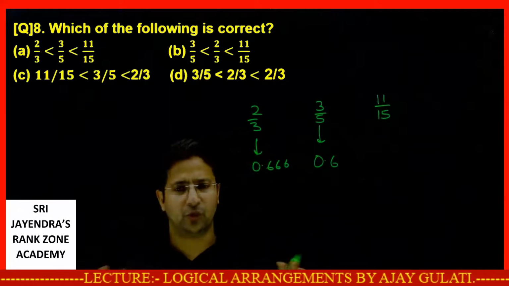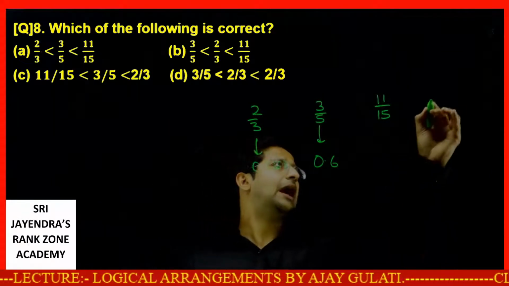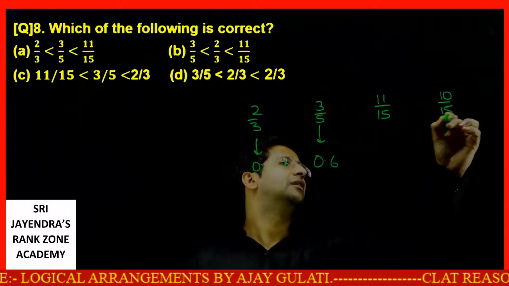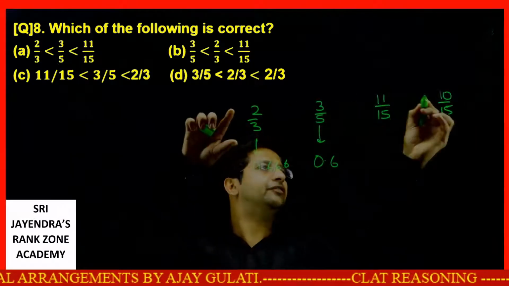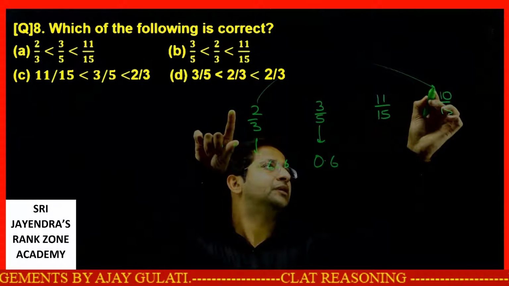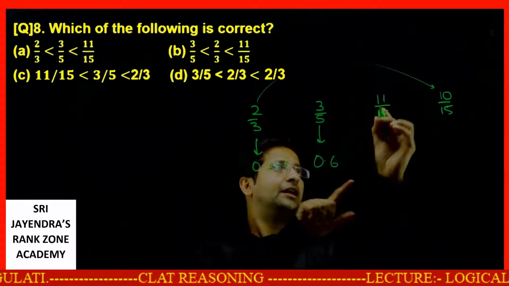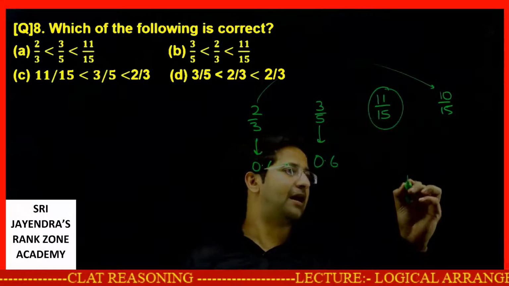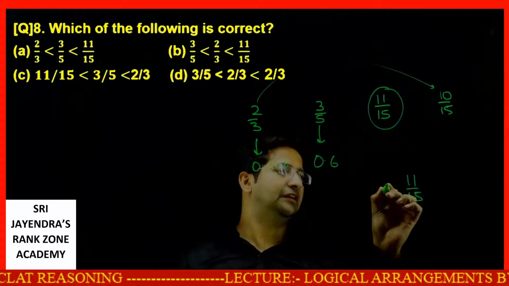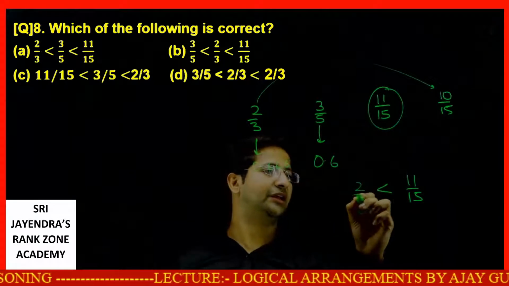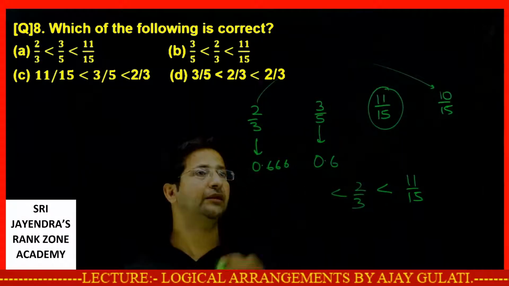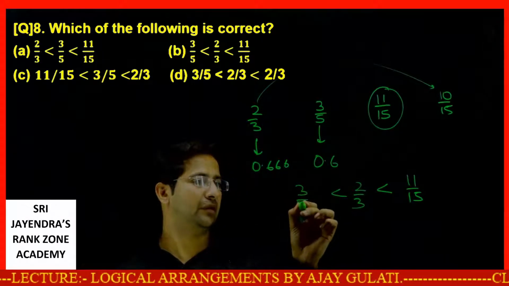Let's say I don't know what it is. Okay. Had it been 10 by 15, it would have been this value. But since numerator increases by 1, I can say this 11 by 15 is definitely more than 2 by 3, which is clearly more than 3 by 5.